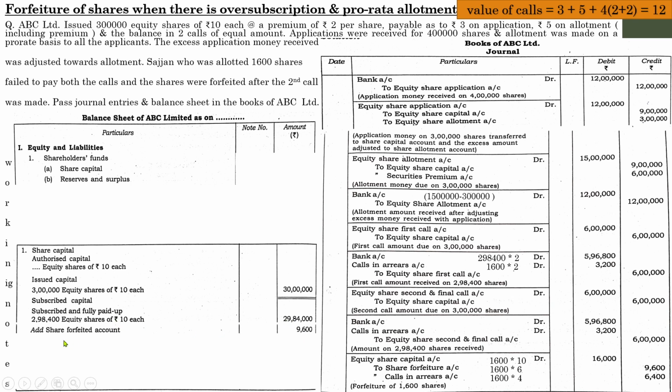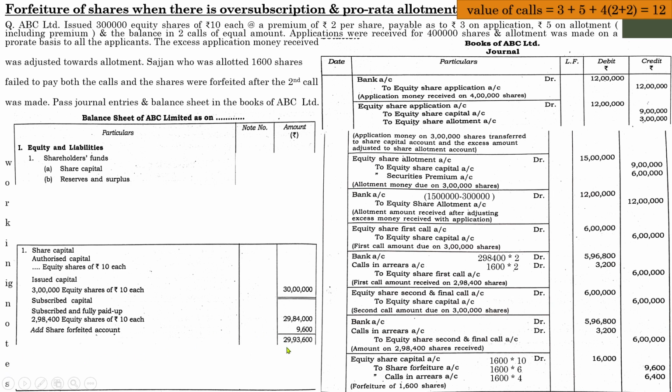And next one, you need to add the forfeiture account. We have learned this during the theoretical discussion of forfeiture of shares. Whenever there is a forfeiture of shares, the amount with regard to the forfeiture account will be added with the subscribed and fully paid up capital, or we can simply say it will be added along with the capital, and the amount is 9,600.